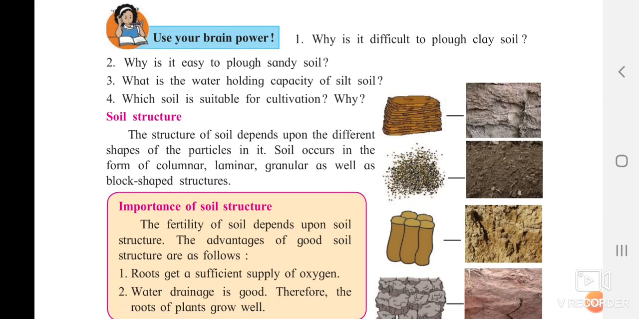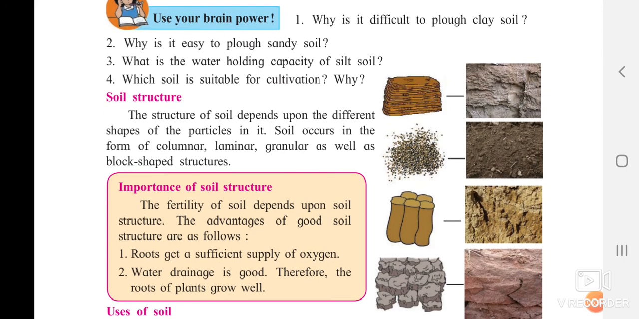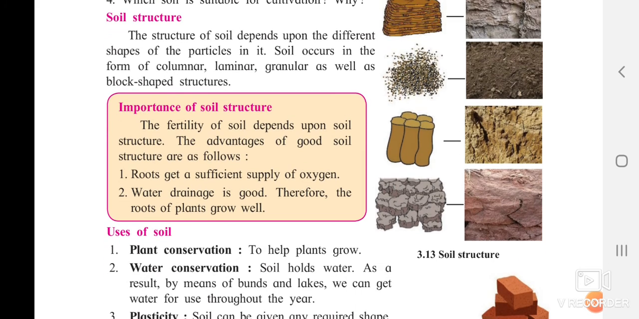Soil structure. Now, the structure of the soil depends upon the different shapes of the particles in it. The particles present in that particular soil decide the structure of the soil. Soil occurs in columnar, laminar, granular as well as block shaped structures. You can see they have been formed in column type. They can also be seen in laminar type. The second one, you can see as granular type. And the third one, they can be seen as a block shaped structure, which is seen in barren areas.